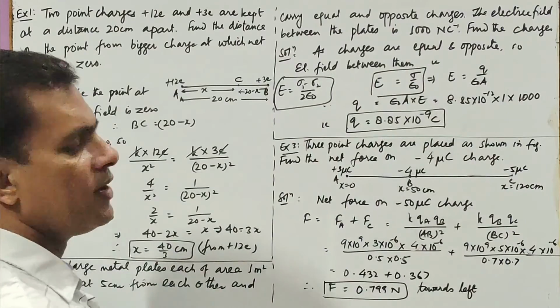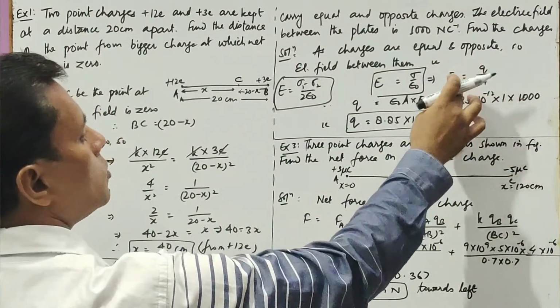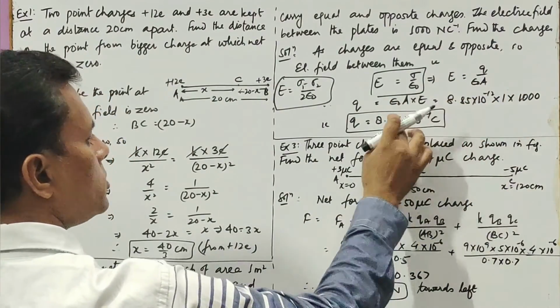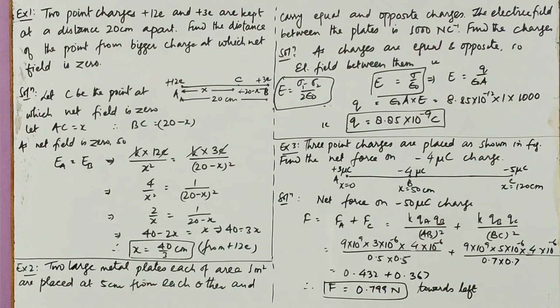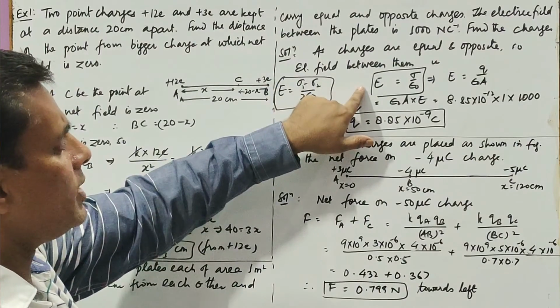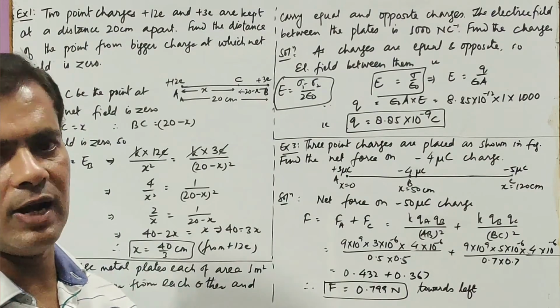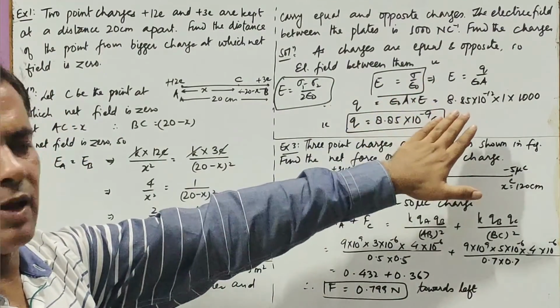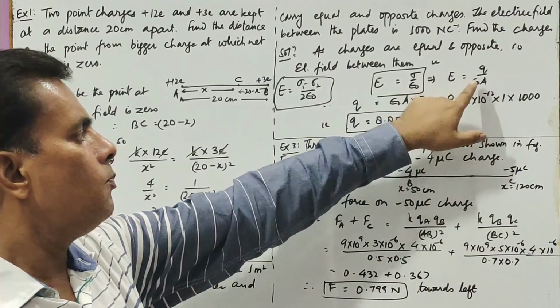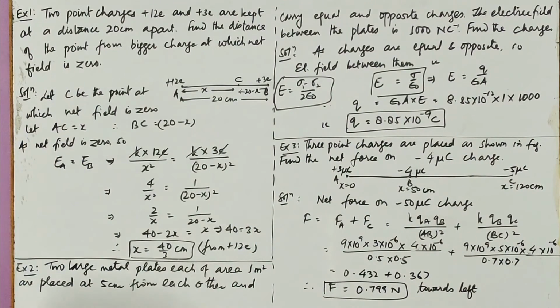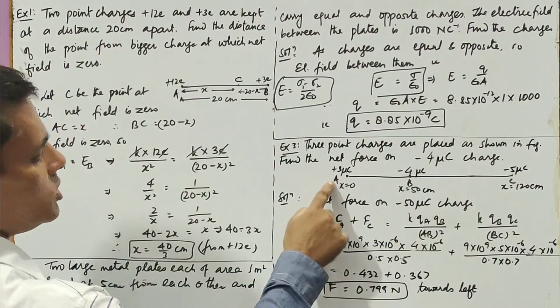Now sigma is surface charge density, that is Q by A. So E comes out to be Q upon epsilon naught A. We have to find Q, replace this, put the values, and the charge comes out to be 8.85 into 10 to the power minus 9 coulomb. Simple, very easy. Sometimes it can be given that the plates and the charges are given, and you have to find the field between them. Do the same pattern. Sigma will be Q upon A. Put the values of Q, epsilon naught, A and you will get the answer. Same pattern.